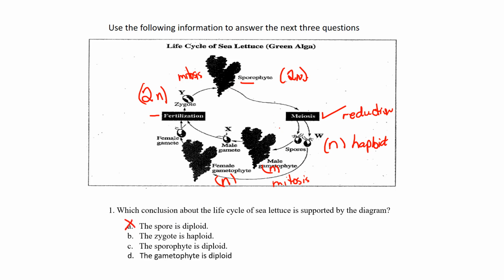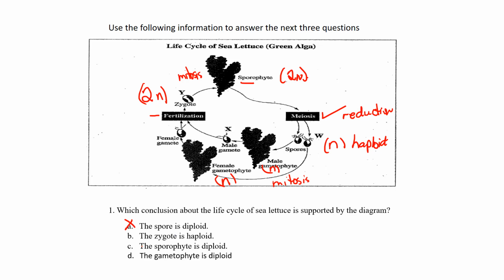So after you've mapped it out, very good strategy to do this. Makes tackling these questions much, much easier. And it takes a little time, but trust me, you want to get the right answer. Take a little time to map it out and you'll be fine. The zygote is haploid. Well, let's take a look at the zygote. No, the zygote had both Ns coming together for fertilization to reestablish the diploid number.